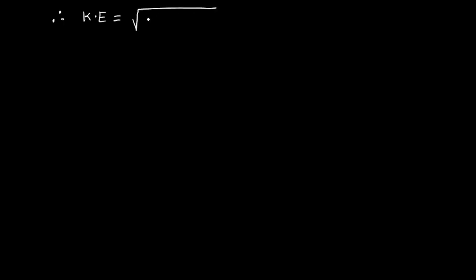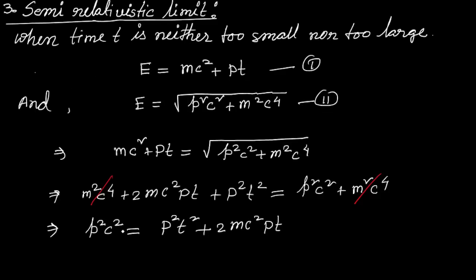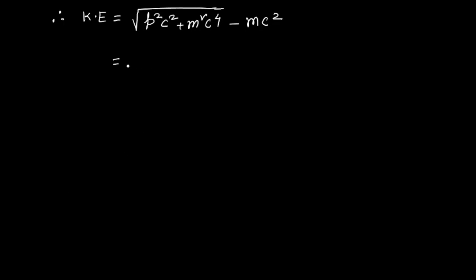If we want to write in momentum, we can write the square root of p square c square plus m square c to the power 4, minus mc square, where m is the rest mass. Now if we put the value of p square c square, which we have already calculated here, then what will we get?